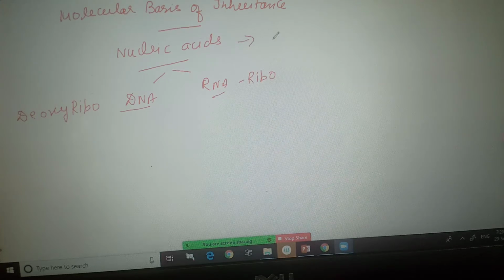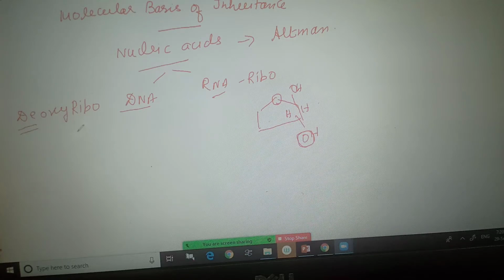The term nucleic acid was given by Altman. The difference between DNA and RNA is, if you take RNA, it has a structure like this. It has an oxygen with an OH, and then in the second position there is an OH. For DNA, in the second position this oxygen is absent. That's why it is said to be deoxyribonucleic acid.